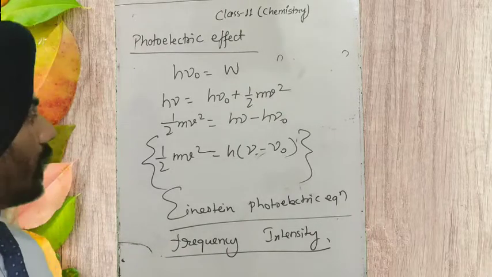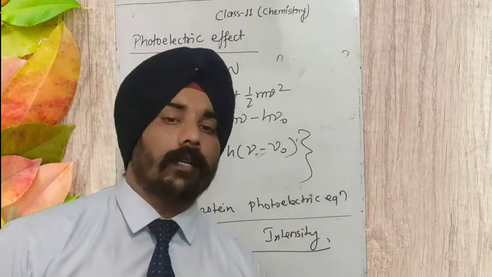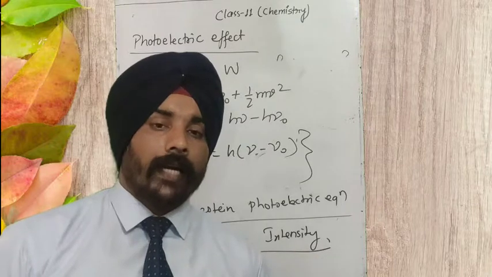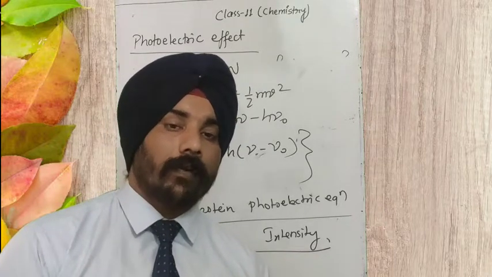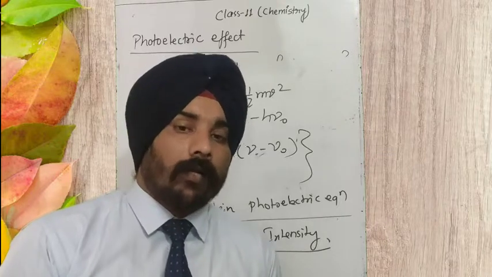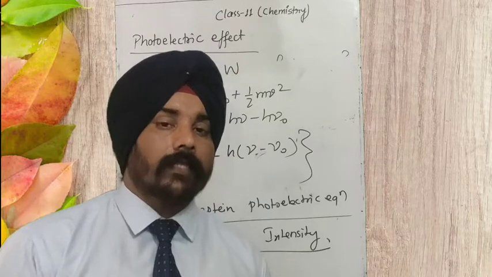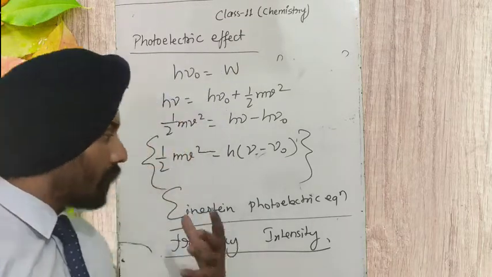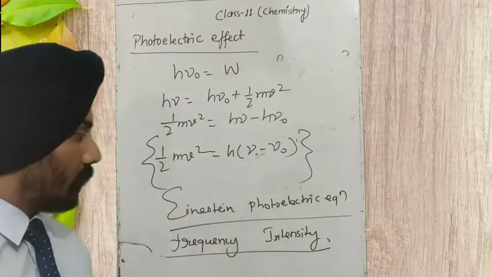One is frequency, and just now I told you, if the frequency is more than the threshold frequency, then the electron gains energy, collides with the electrons and positive ions inside the metal, comes out from the surface of the metal, and the leftover amount of energy is provided as kinetic energy.